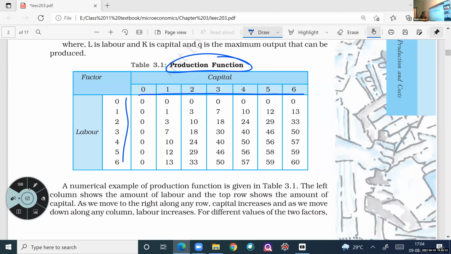So production function is a function of what? Abdul, tell. What relation are they showing in the production function?